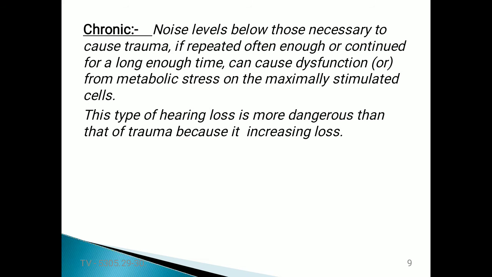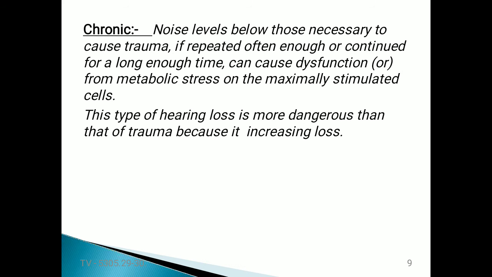Generally this type of hearing loss is more dangerous than trauma, because in trauma the ears are suddenly damaged, but in the chronic case we are repeatedly hearing heavy sounds, which leads to stress, and we feel pain repeatedly.